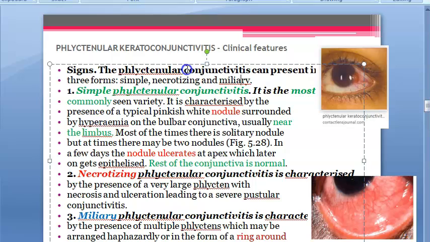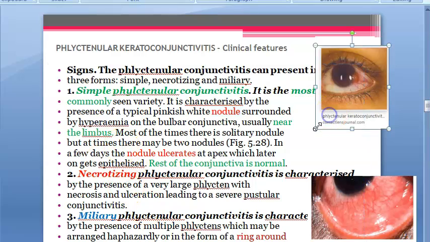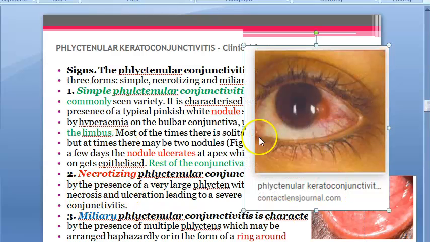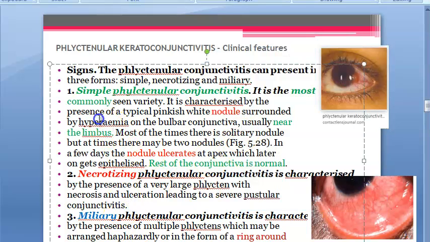Okay, signs. As a doctor, what will you see? Most commonly you will see simple Phlyctenular conjunctivitis, right? So what will you see in simple Phlyctenular conjunctivitis? Nodule. So you will see the nodule and then hyperemia of the surrounding. Remember, guys, you will see a nodule and hyperemia of the surrounding bulbar conjunctiva. Same thing, whatever you have read, same thing only they are telling. You will see a nodule surrounded by hyperemia. Which nodule? Pinkish white nodule.